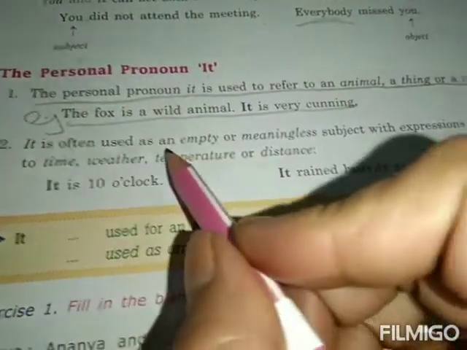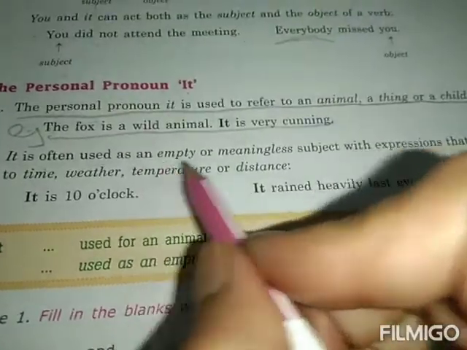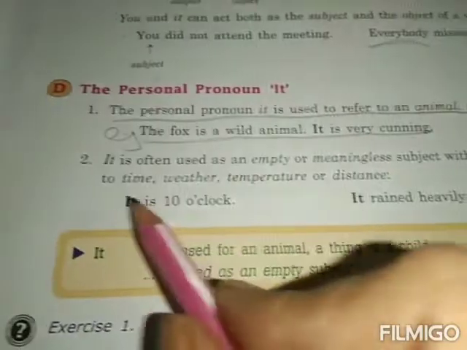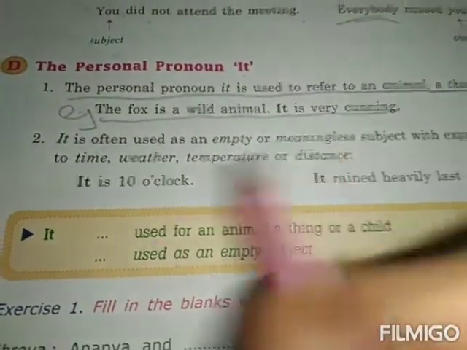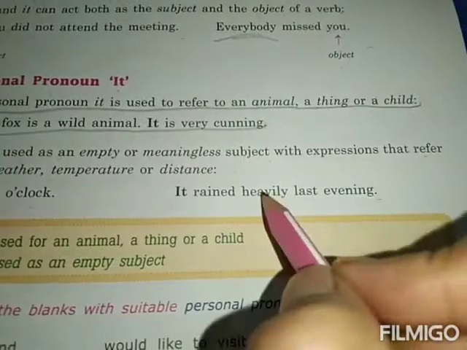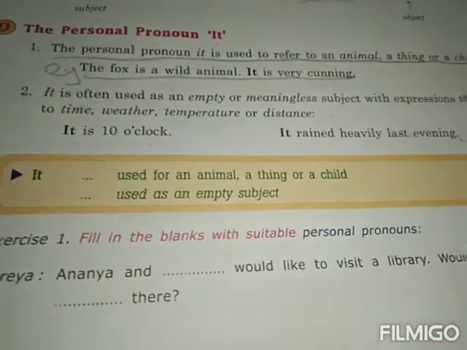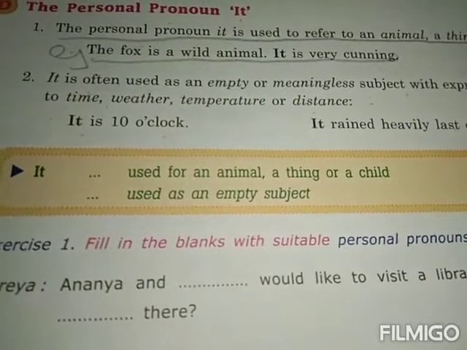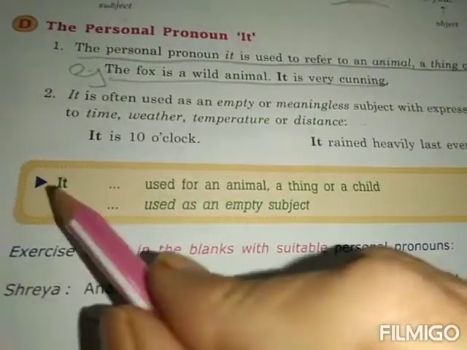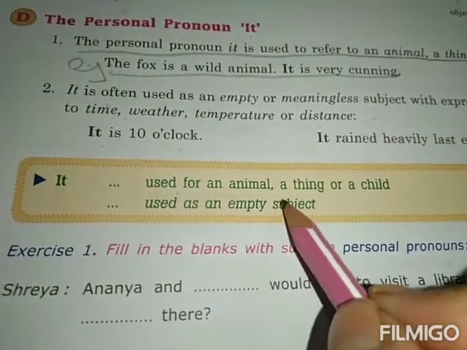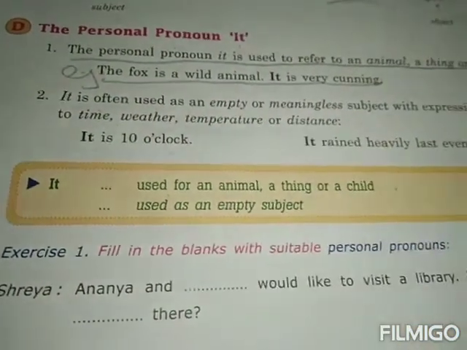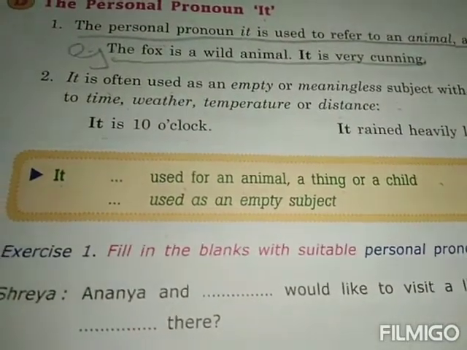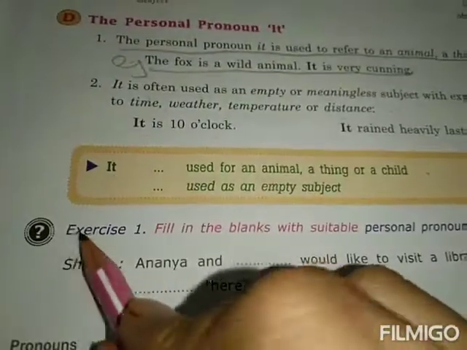It is often used as an empty or meaningless subject with expressions that refer to time, weather, temperature or distance. It is 10 o'clock. It rained heavily last evening, right? So it सब जगह पे use होता है. For animals, places, things, everything it is used. For example, it is used for an animal, a thing or a child. Used as an empty subject. An empty subject.